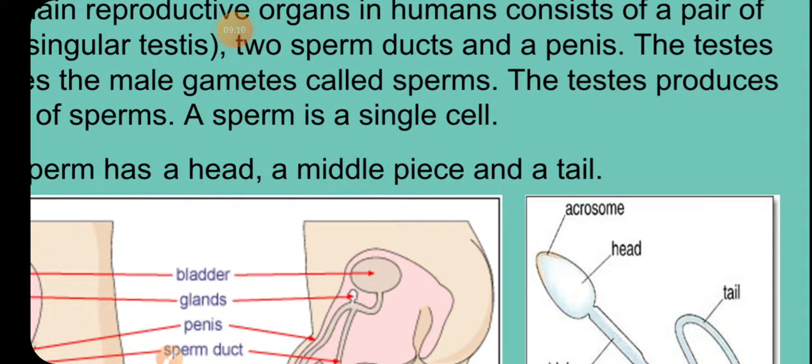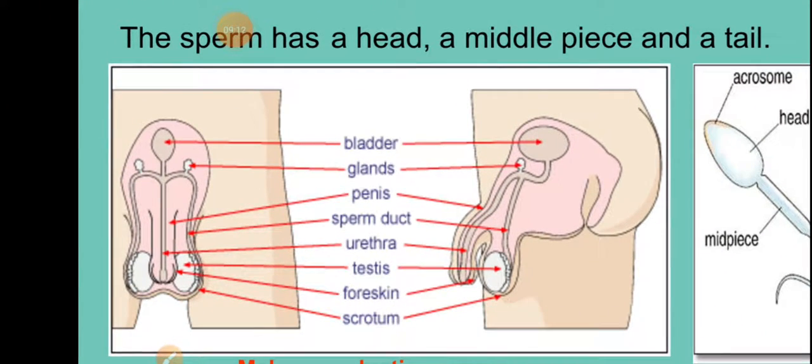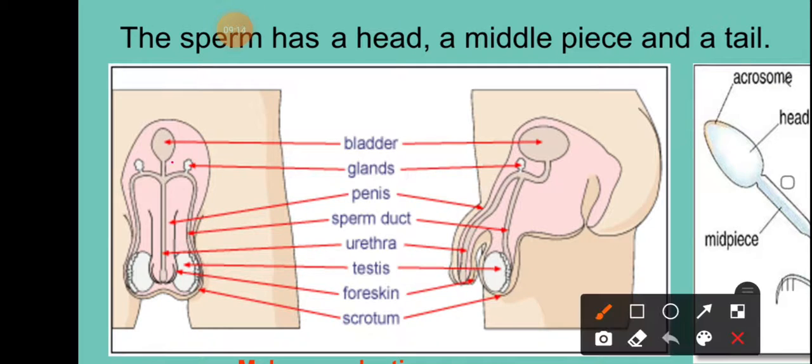This prostate gland is present just below your urinary bladder, and it helps to maintain an alkaline condition, because the bladder also stores urine, so it is always in an acidic condition. But here the prostate gland releases its secretions into the bladder, which helps to maintain alkaline conditions so that your sperm cells can move very fast.